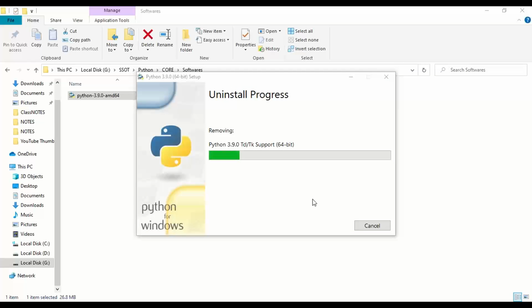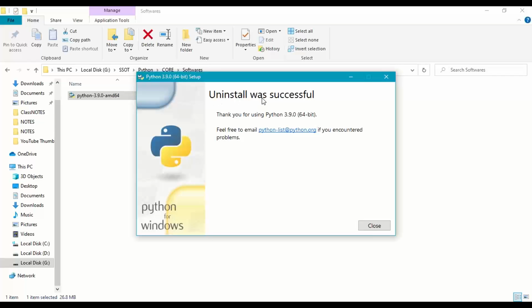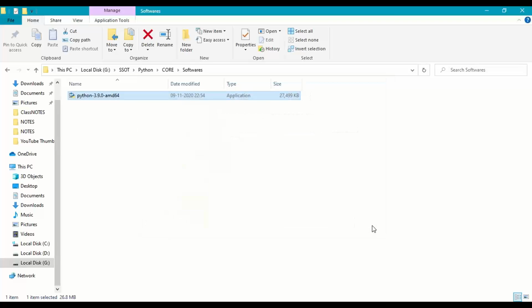Since Python is already installed in my system, I'm uninstalling it and then will reinstall it. Is that okay, all of you guys? Here the uninstallation was successful. Now Python is uninstalled from my system. I will simply say close. Now we will reinstall this.